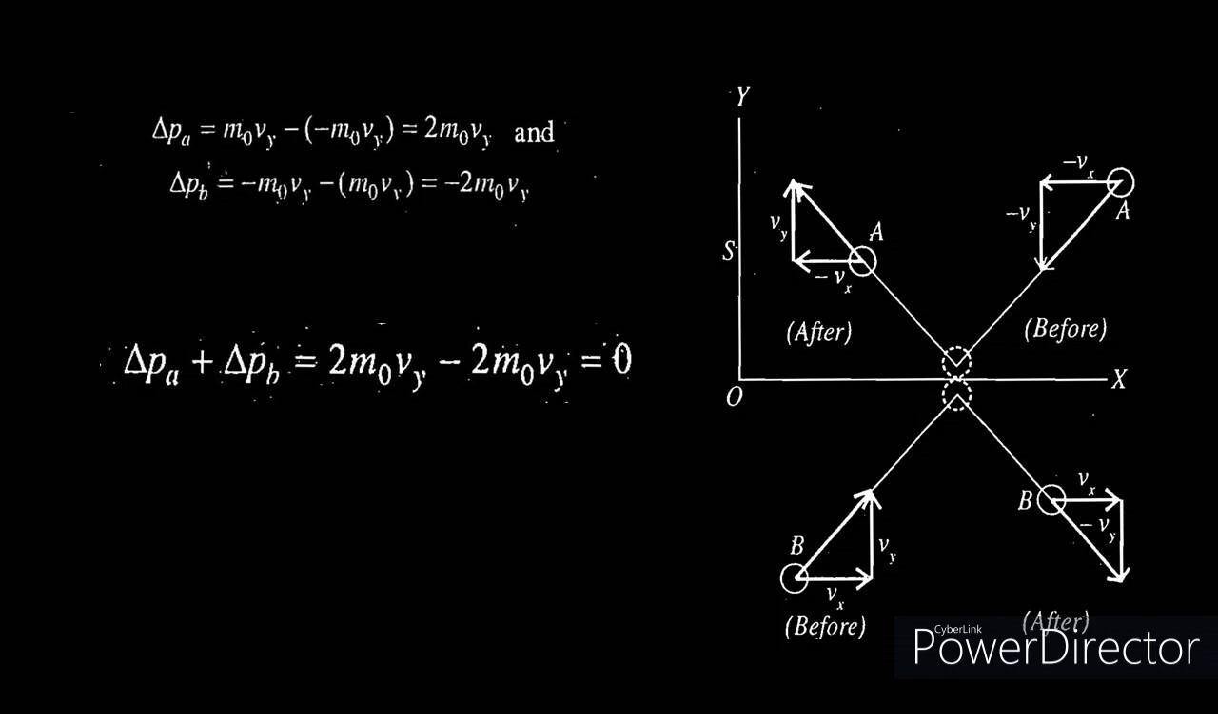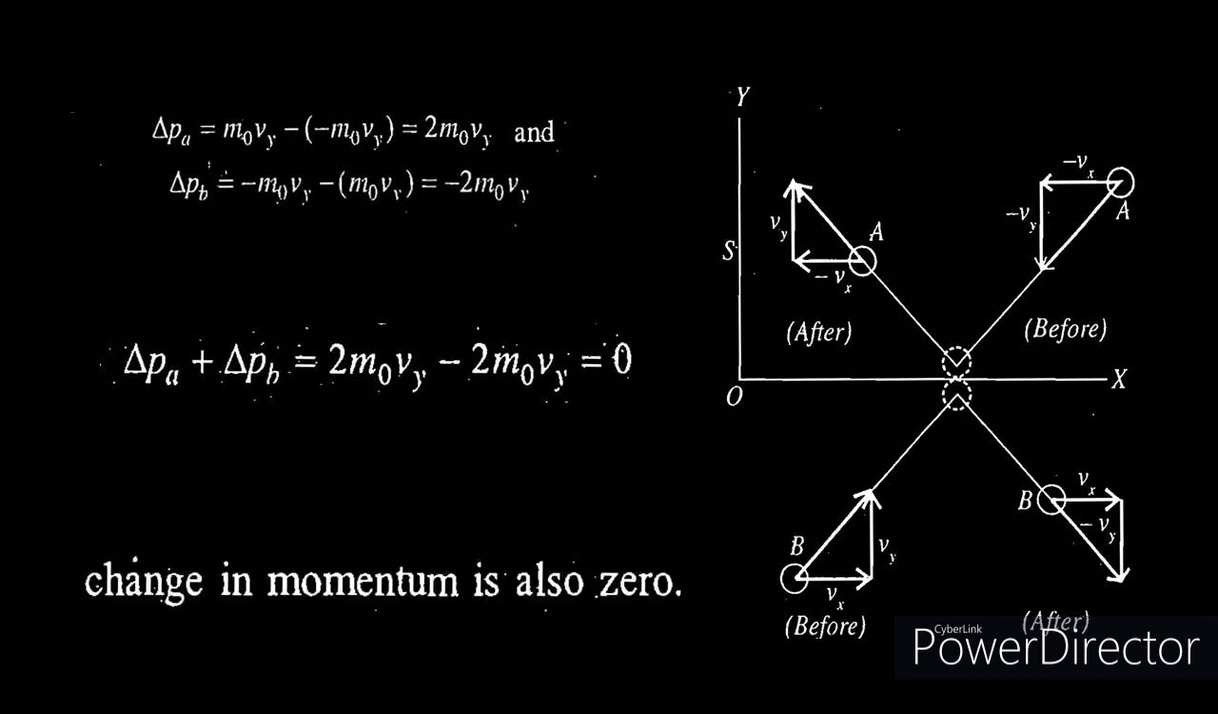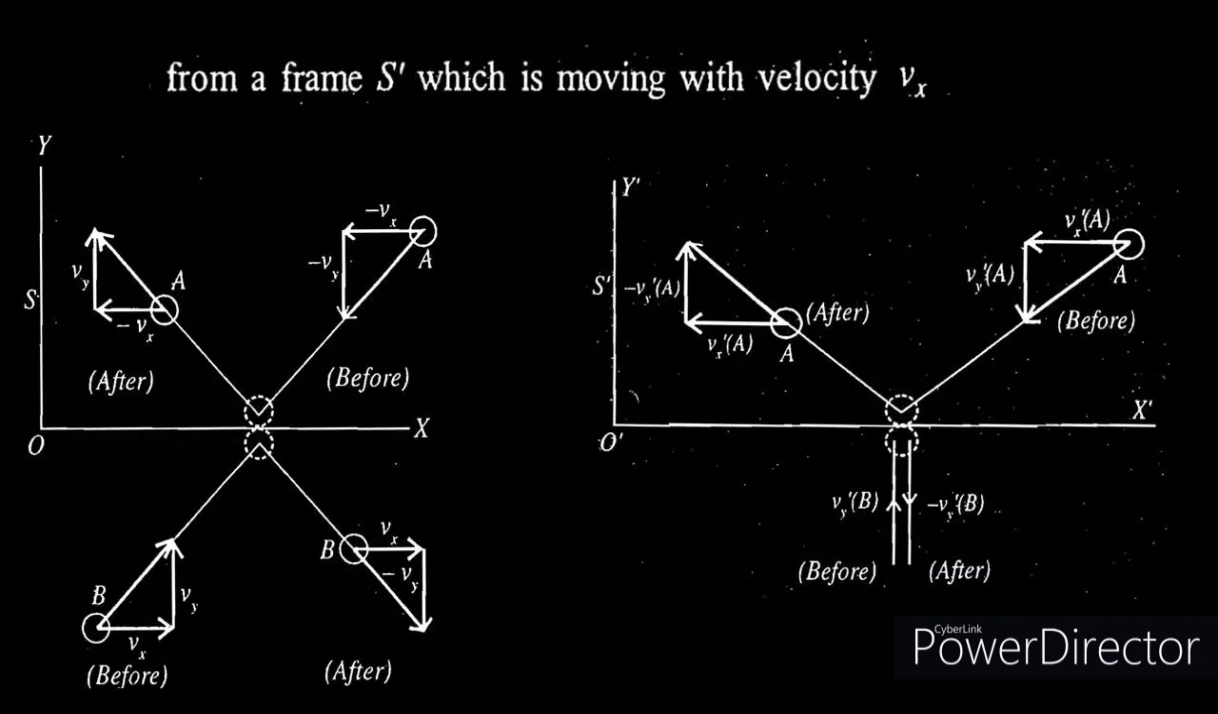So the total change in momentum during this elastic collision is 0 when observed from a frame S which is at rest. So the law of conservation of momentum is valid here. Now let's consider the same collision from a frame of reference S prime which is moving in the positive x direction with a velocity Vx. Remember, the velocity of the particle B in the x direction is also Vx.